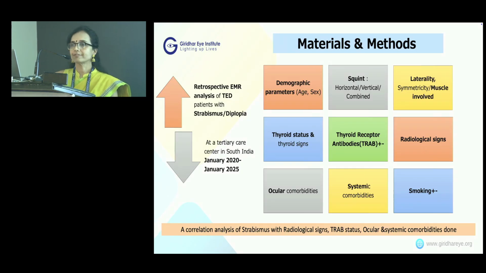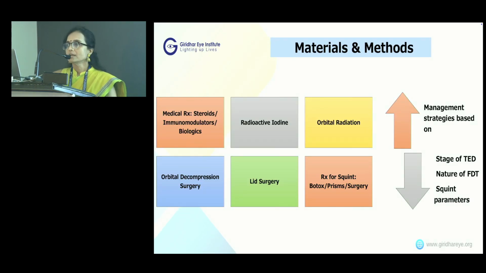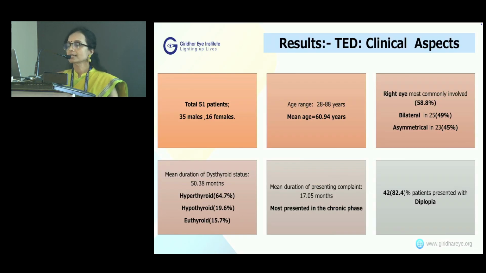Apart from the demographic parameters, we looked into the details of the squint, muscle involvement, thyroid status, antibody positivity, radiological signs, ocular and systemic comorbidities, and risk factors like smoking. We also looked into the treatment undertaken by each patient. Coming to our results, we had a total of 51 patients, 35 males and 16 females. The mean age was about 60.94 years, much more than the literature reported age of 40 to 45 years.